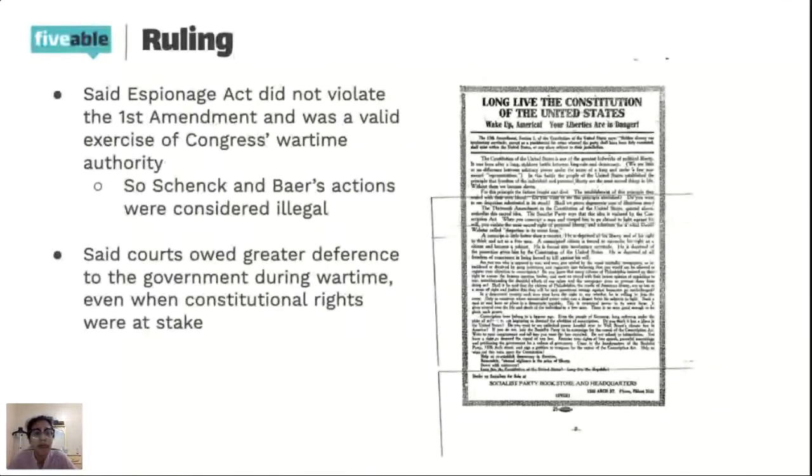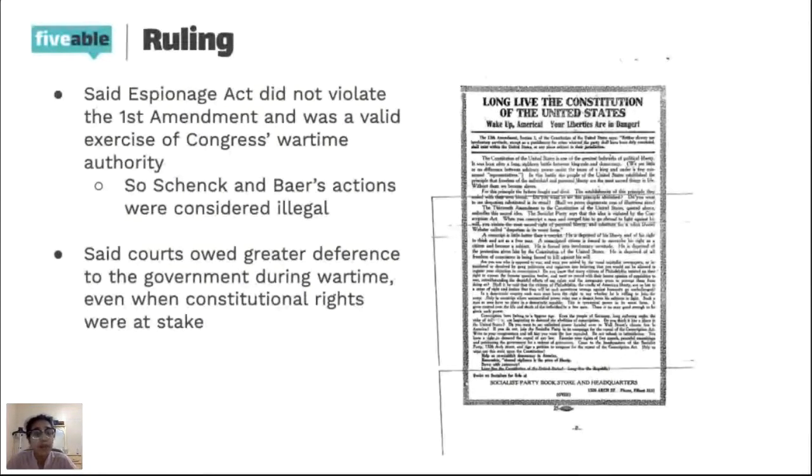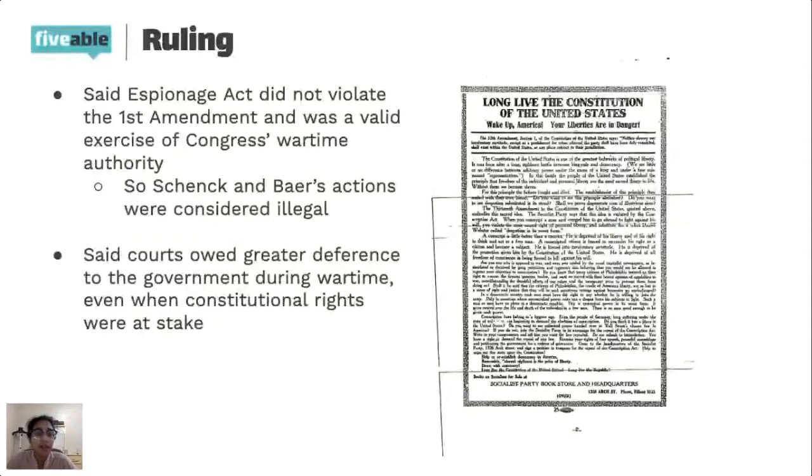And so this ended up going to the Supreme Court. And the Supreme Court ruled that the Espionage Act didn't violate the First Amendment, and it was a valid exercise of Congress's wartime authority.